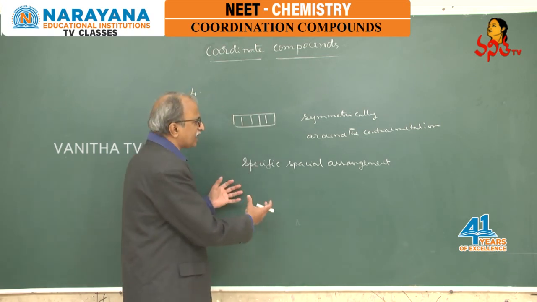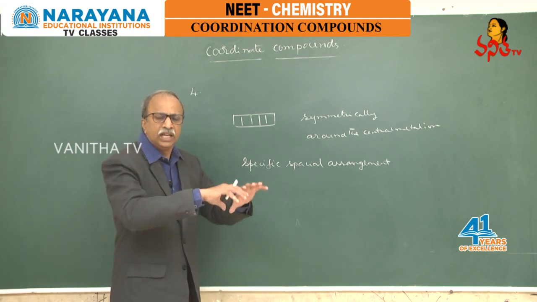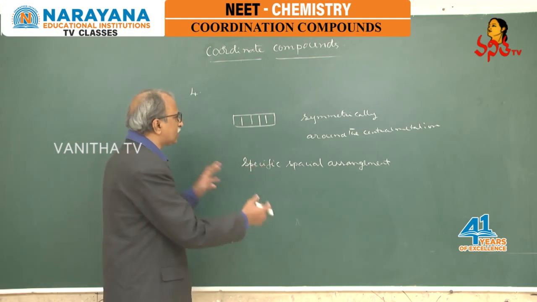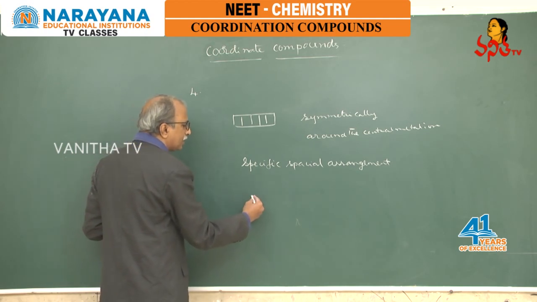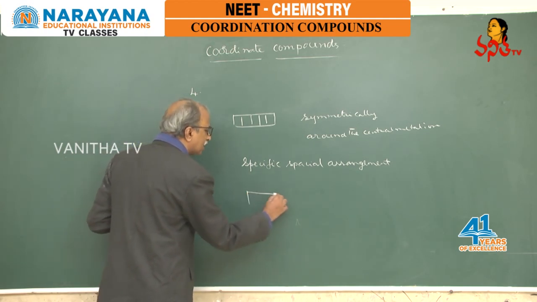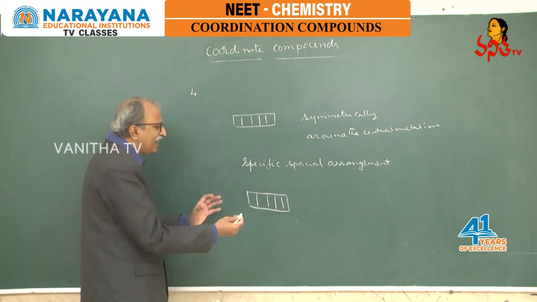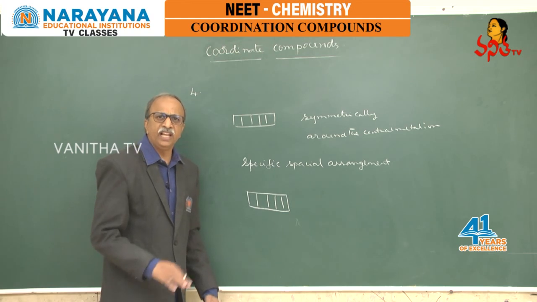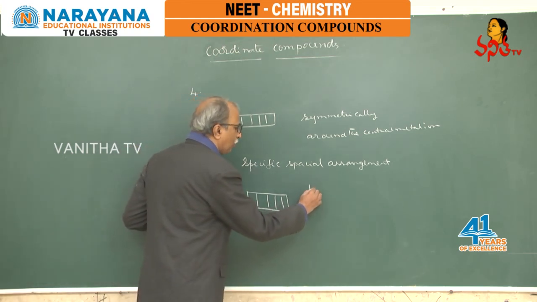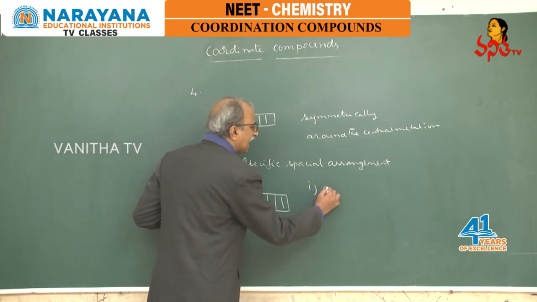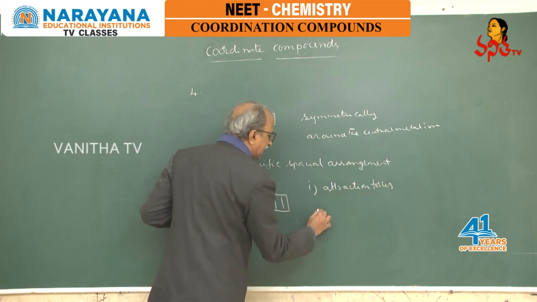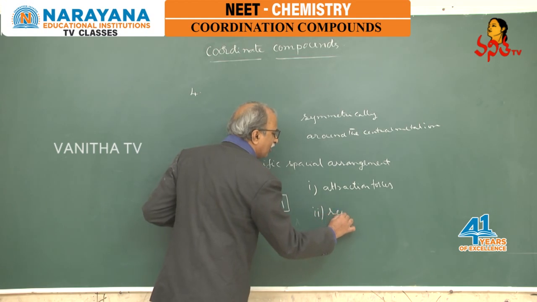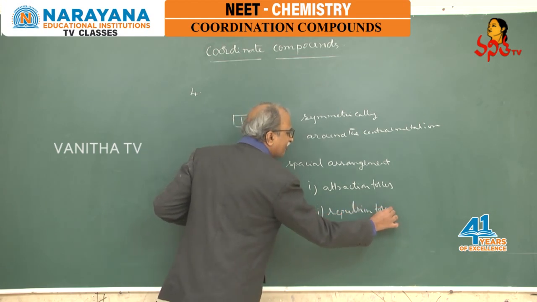So a specific spatial arrangement will be present around this metal ion, and thereby these d orbitals are influenced by the ligand. The influence is of two types. One is attraction forces, and the second is repulsion forces. What are the attraction forces?